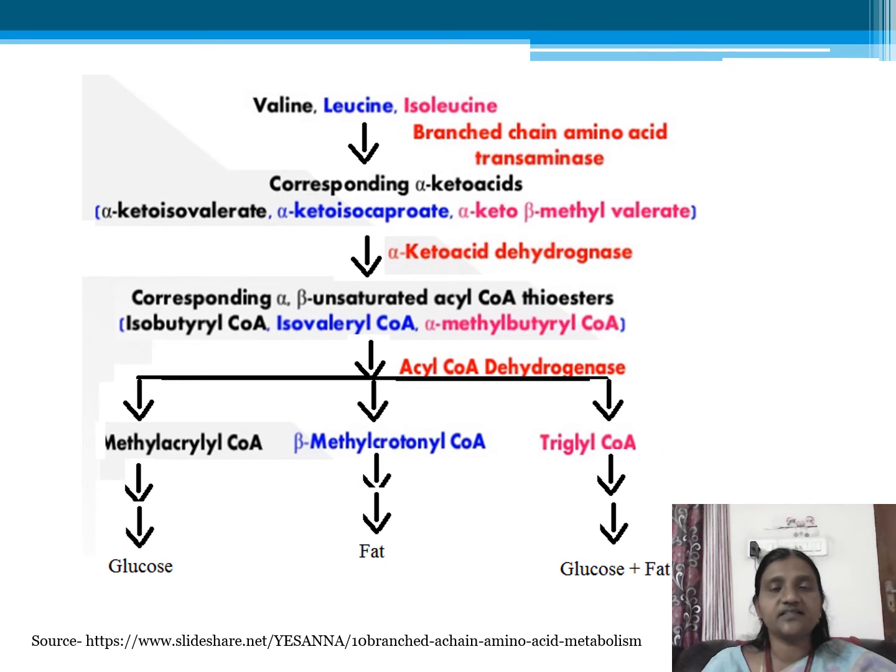So let us summarize these reactions which we have studied. Valine, glucogenic, leucine, ketogenic, isoleucine, both glucogenic and ketogenic. Transamination reaction followed by dehydrogenation followed by acyl CoA dehydrogenation reaction, and after a series of catabolic reactions you will end up with intermediates that are glucogenic, ketogenic or both glucogenic and ketogenic.